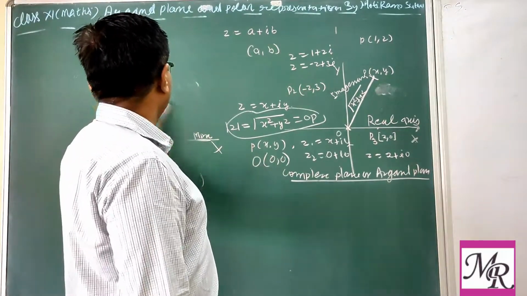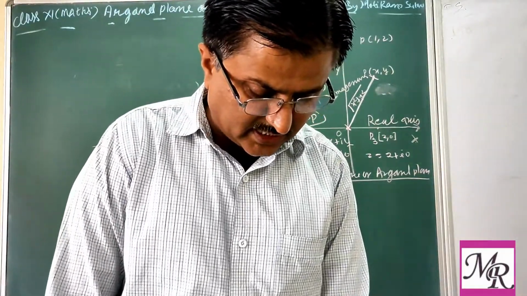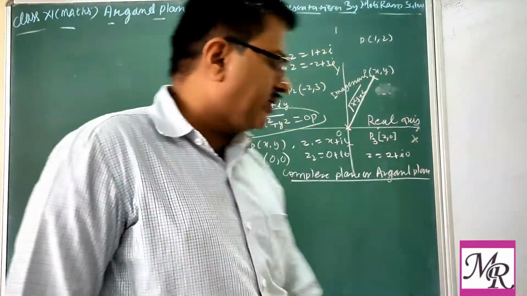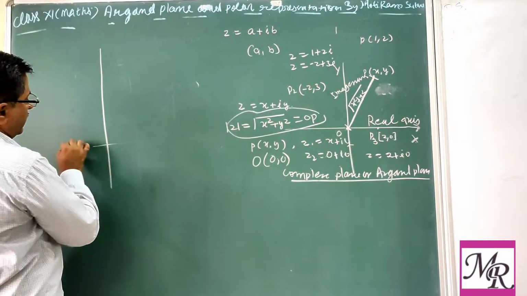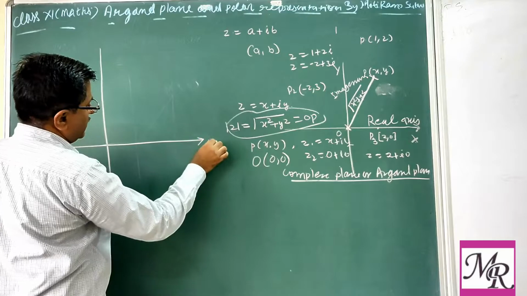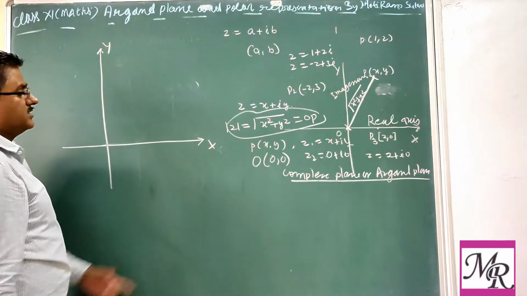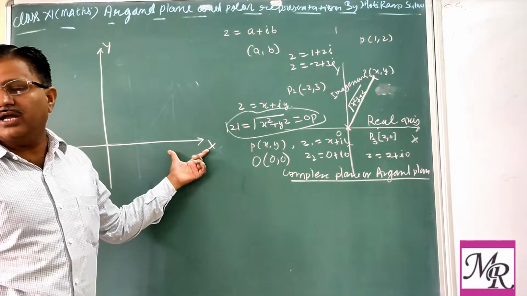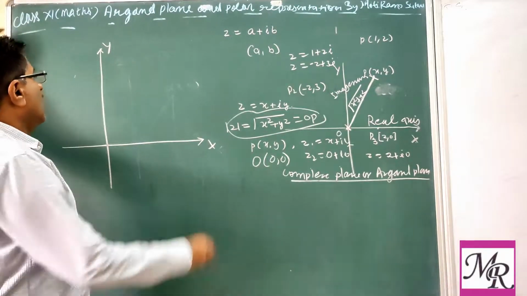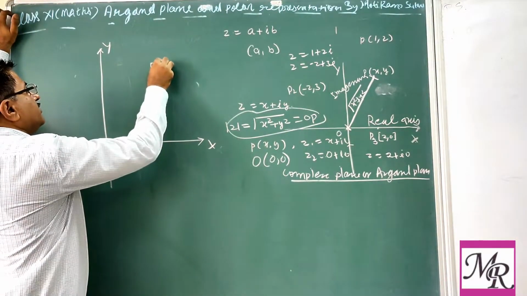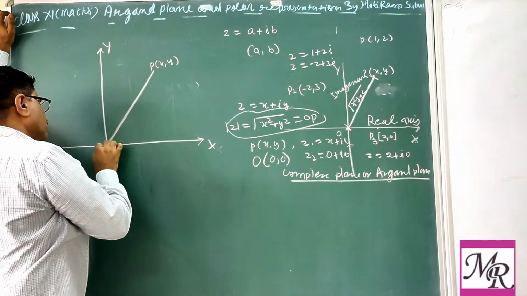Now we see polar representation. What is the meaning of the polar representation? Here again we represent a complex number in the Argand plane. This is the Argand plane, with the real axis and the imaginary axis. The X-axis we call the real axis and the Y-axis the imaginary axis. Now you can take any point P(x, y) and join it with O.